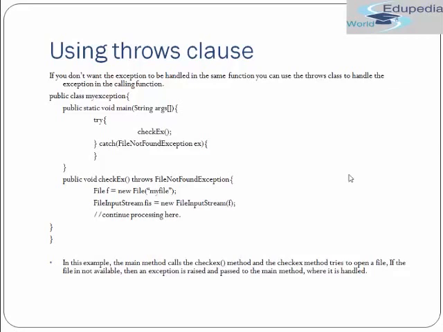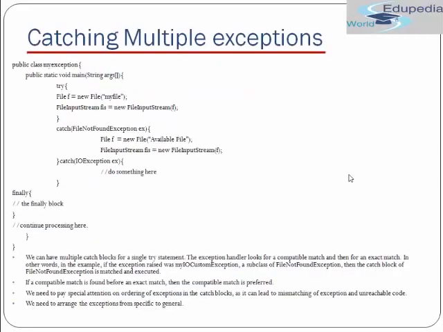Okay, so if the file is not available, then an exception is raised and passed to the main method where it is handled. Now, catching multiple exceptions. How can we catch multiple exceptions? If there are a larger number of exceptions, then how can we catch them? Well, we see it over here.